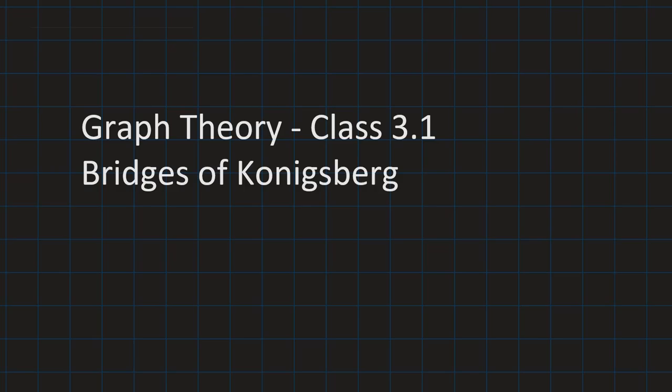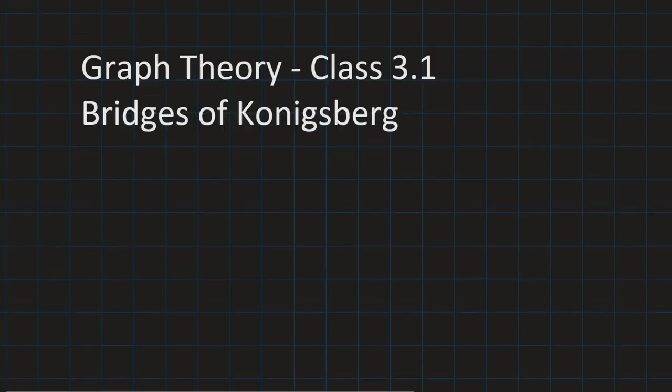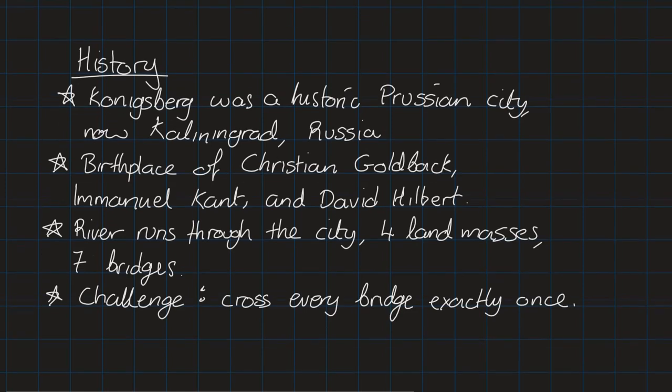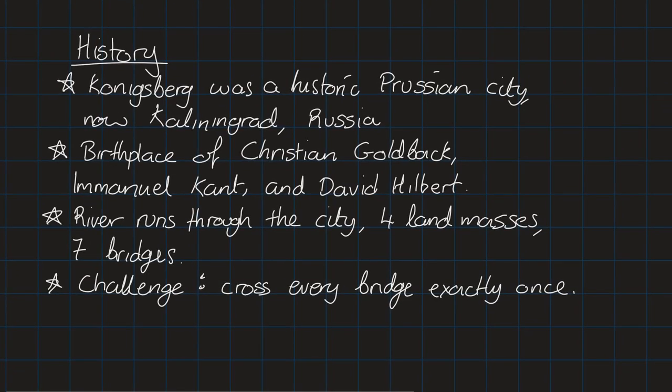In this video we're going to talk about an old famous problem called the Bridges of Konigsburg. This problem is often pointed to as the birth of modern graph theory. It's a very important and famous problem, and it inspired a lot of what is now considered graph theory. But let's talk about it in the original historical context. So, some history first of all.